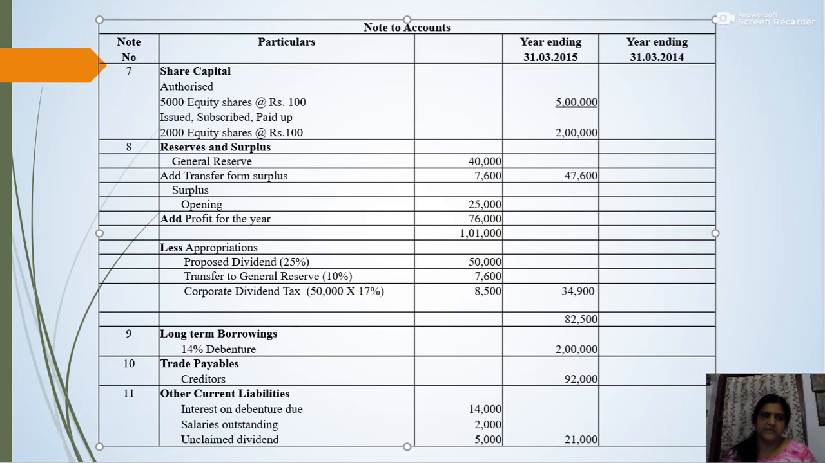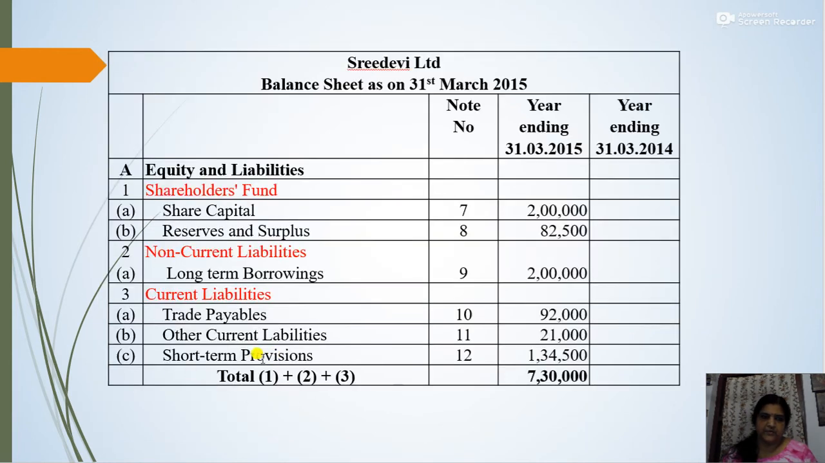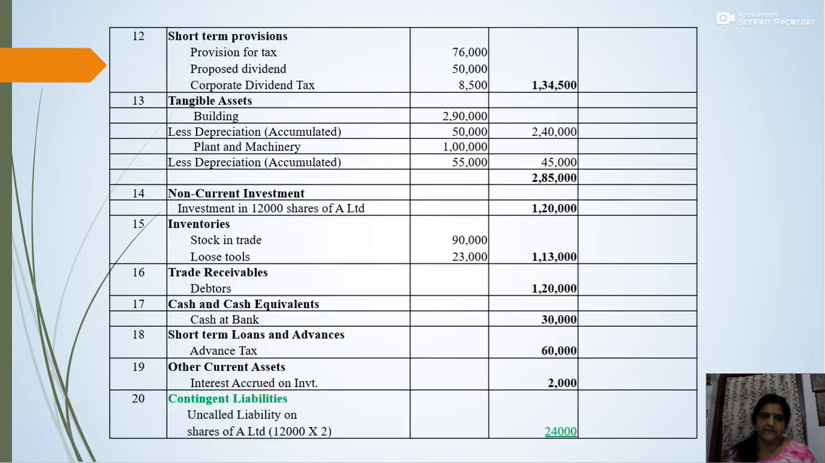Okay, there is one more item, that is short-term provisions. Now short-term provisions, that is note number 12. Short-term provisions include provision for tax, that is current year's provision for tax 76,000, this year's proposed dividend 50,000, and again this year's corporate dividend tax 8,500. So the total short-term provision will be current year's tax 76,000, proposed dividend 50,000, and CDT, that is corporate dividend tax 8,500. So the total will be 1,34,500.